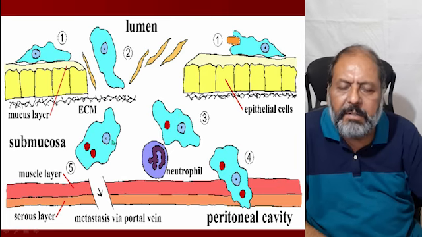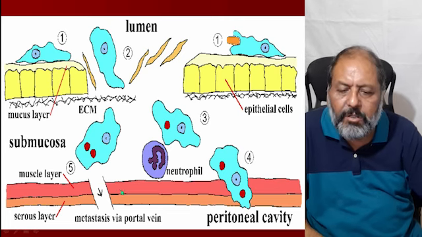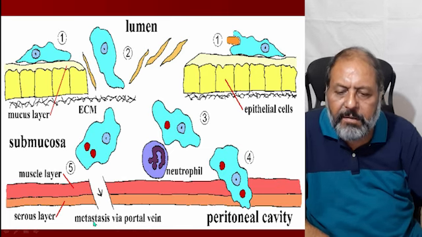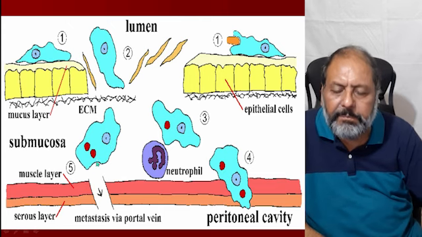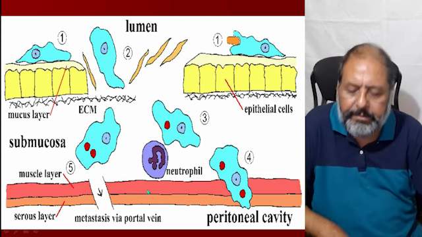But sometimes that amoeba is able to penetrate the muscle layers, and when it penetrates the muscle layer, it can enter into the portal vein. So there is metastasis via the portal vein when this amoeba erodes the muscular layer of the intestine.